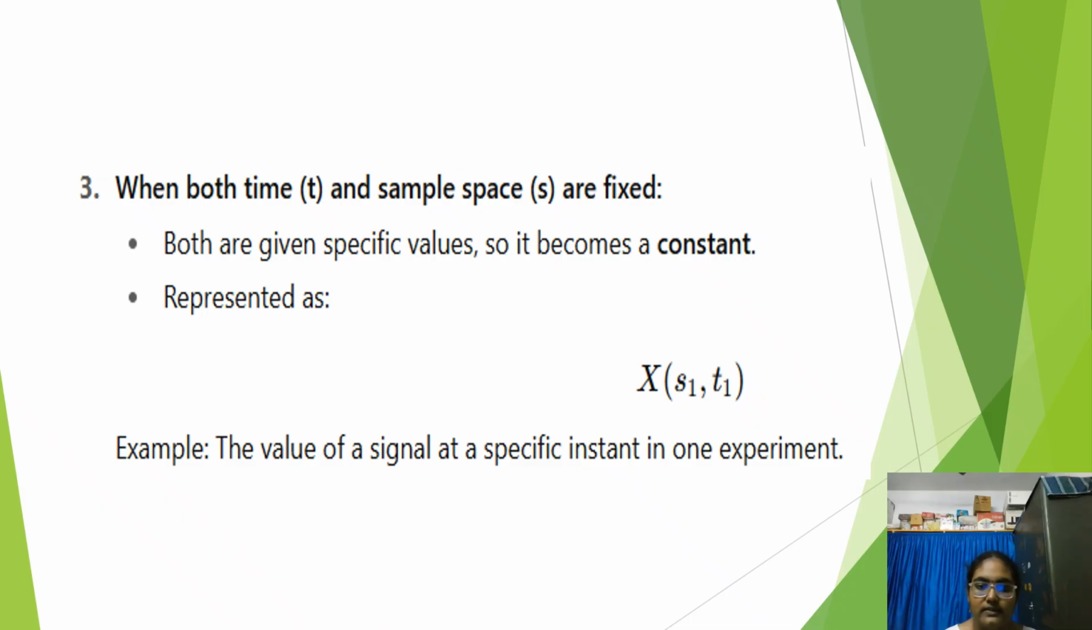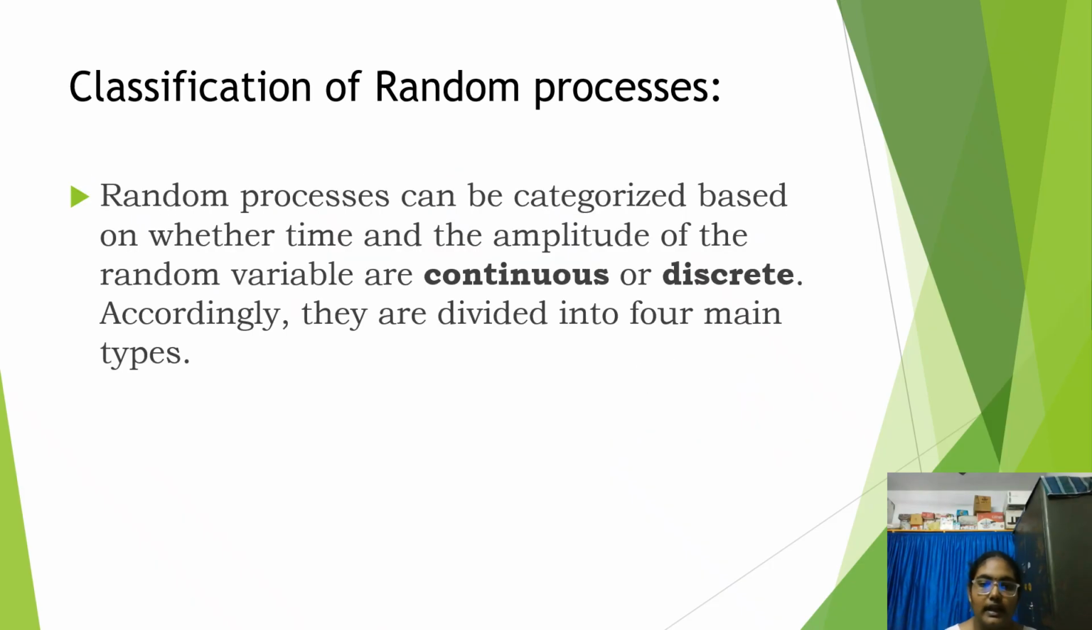Now let us see classification of random processes. Random processes can be categorized based on whether time and amplitude of the random variable are continuous or discrete.